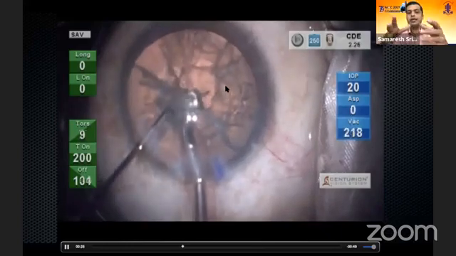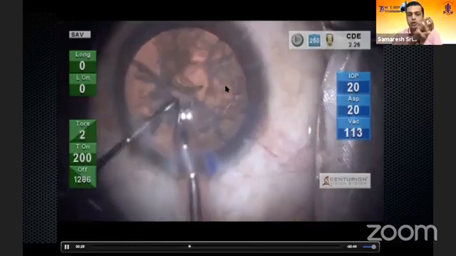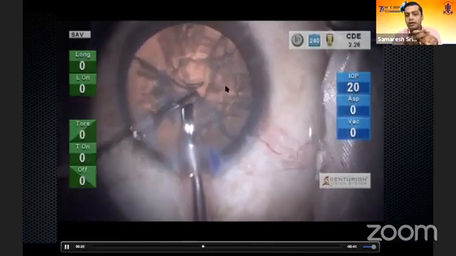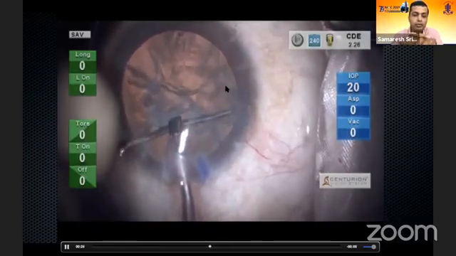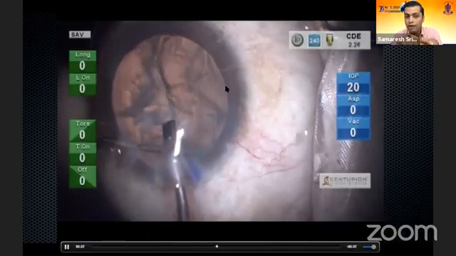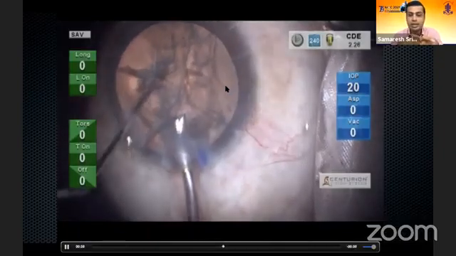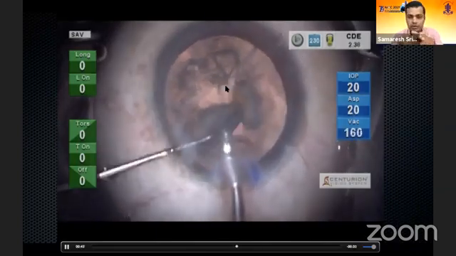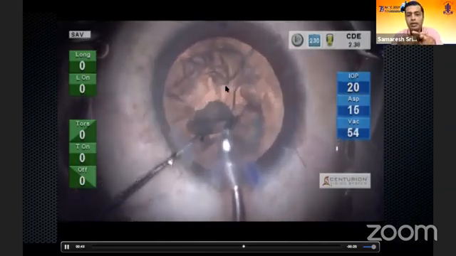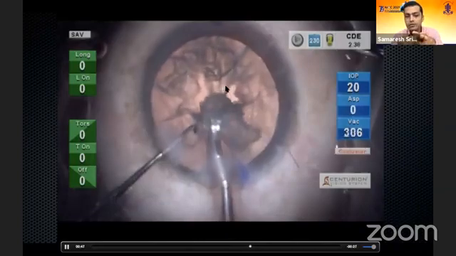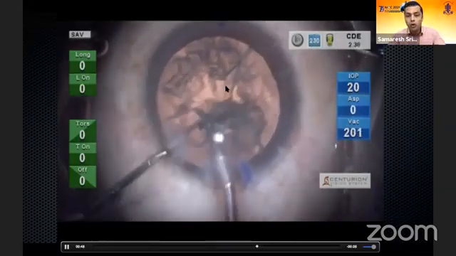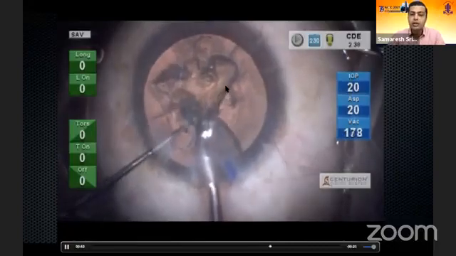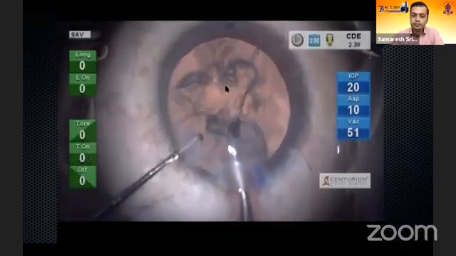These myopic eyes are the ones where you will see the entire chamber collapse and the pupil go in and out. But even in these eyes, notice that there is such a good stable environment. The other very important reason why I don't want a high IOP or a high bottle height, particularly with RK eyes, is that these RK incisions might open up like a zipper, which is something all surgeons who have operated RK would have seen, that there is no predictability to these incisions. But if you keep the IOP low, or keep the globe less inflated, chances are that your incisions will not open up during the surgery.